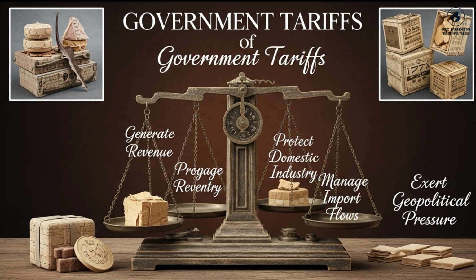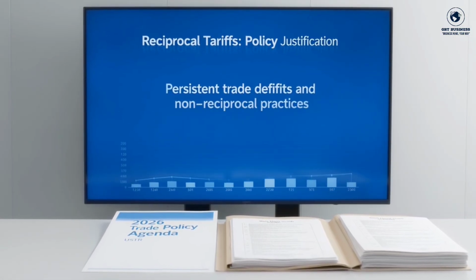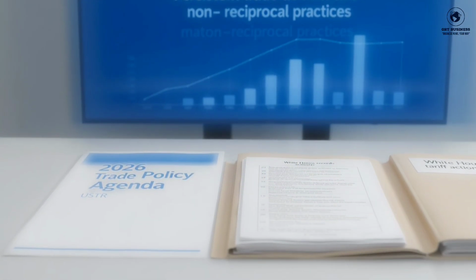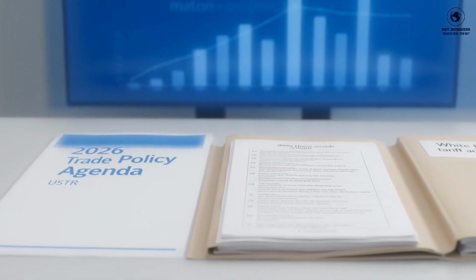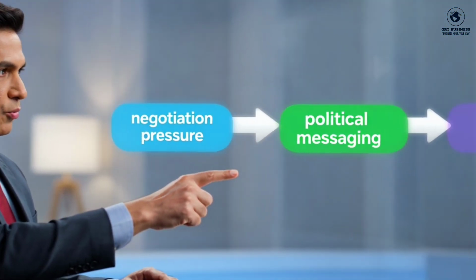This is where Donald Trump's politics becomes easier to understand. Trump connected tariffs not just with an economic instrument, but with the language of national strength, trade fairness, and domestic manufacturing revival. The USTR's 2026 trade policy agenda and the White House records of tariff actions show that reciprocal tariffs were justified as a response to persistent trade deficits and non-reciprocal practices. That means here tariff did not remain just a tax that makes imported products expensive, but also became a tool of negotiation pressure, political messaging, and strategic leverage.